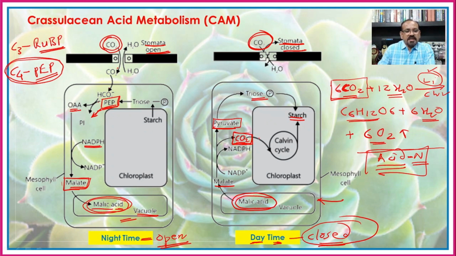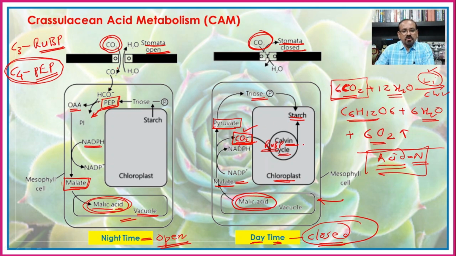So after the release of the carbon dioxide from the malic acid, here it enter inside the chloroplast, and in the chloroplast RUBP, that is the ribulose 1,5 biphosphate, absorb this carbon dioxide which is released during the decarboxylation of the malic acid, and hence in the chloroplast there is a Calvin cycle.